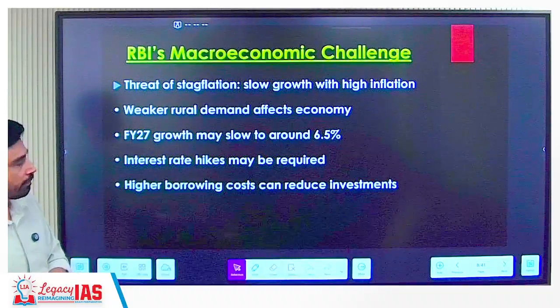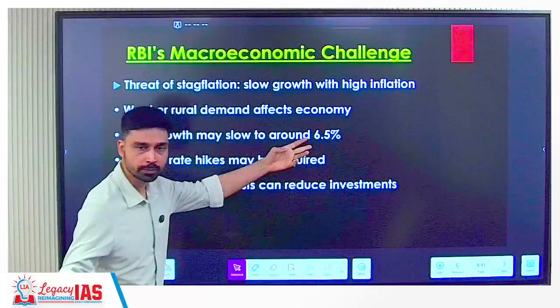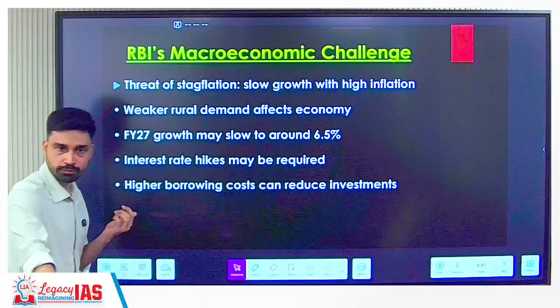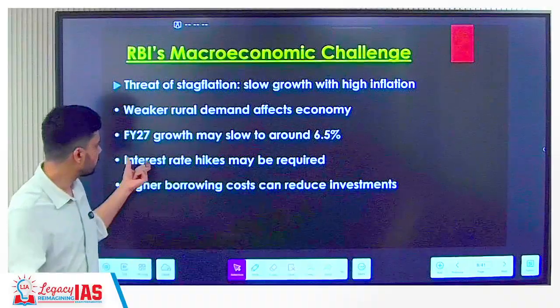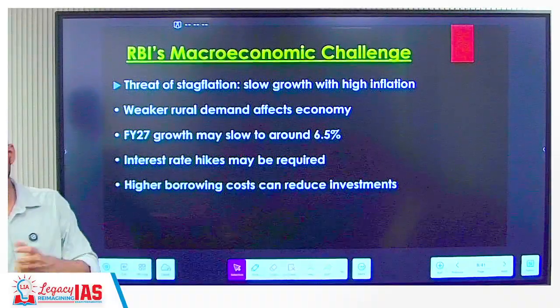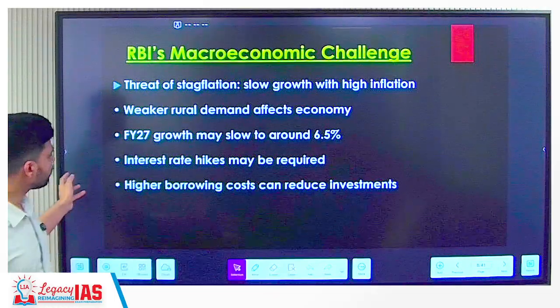Weaker rural demand affects the economy. In the 2027 fiscal year, GDP growth may slow to around how much percentage? It would reduce further to 6.5%. And to tame inflation, what does the RBI do? It increases the interest rate. So the interest rate will hike.